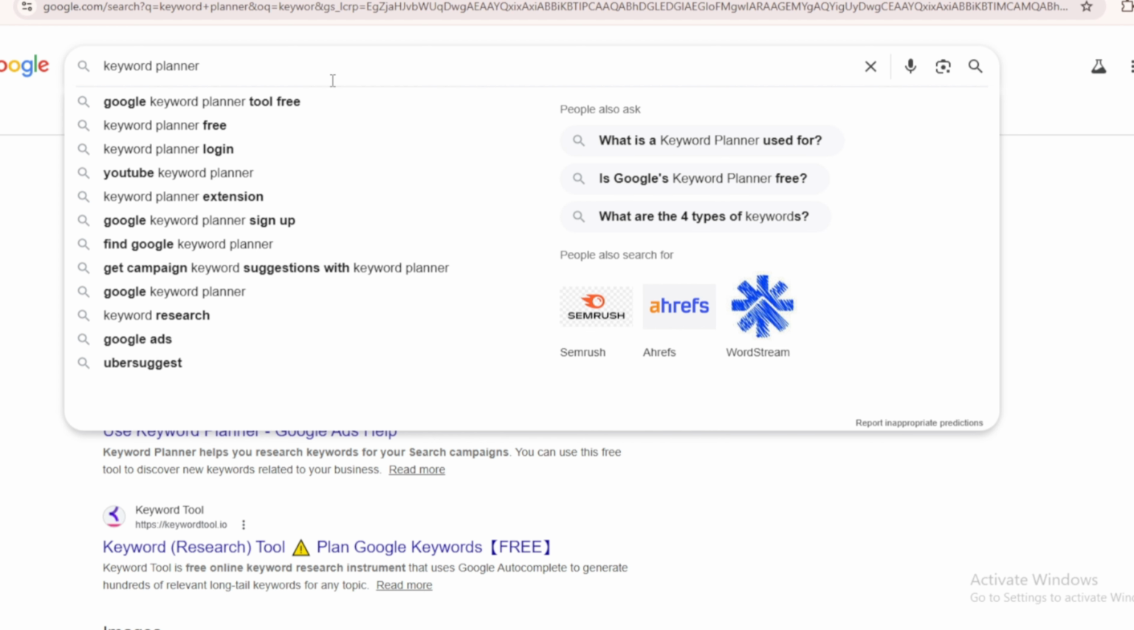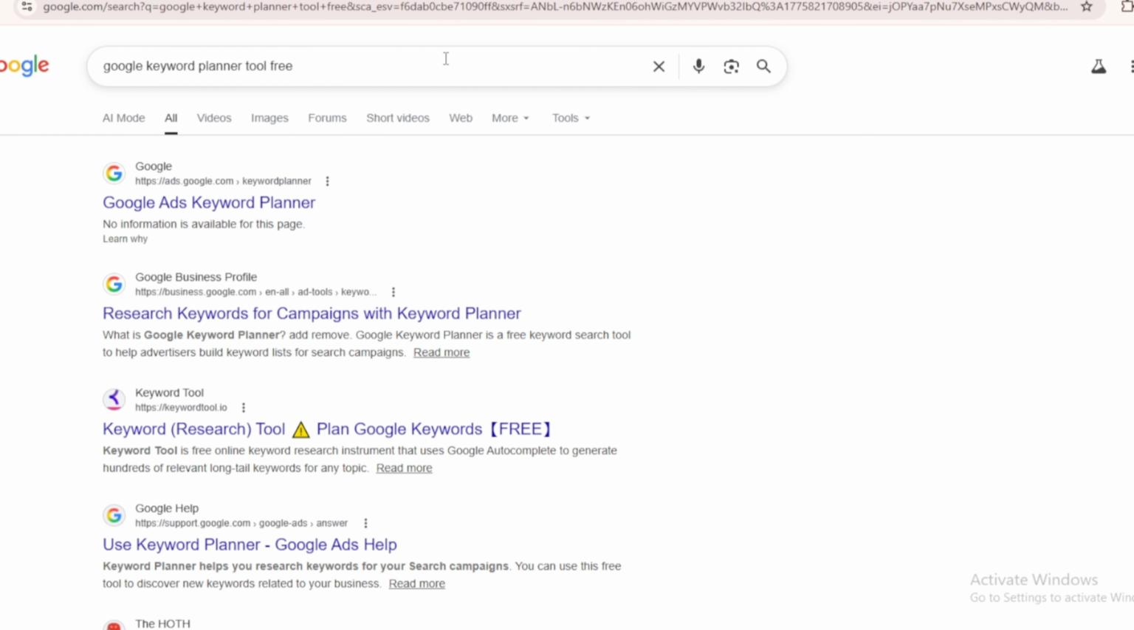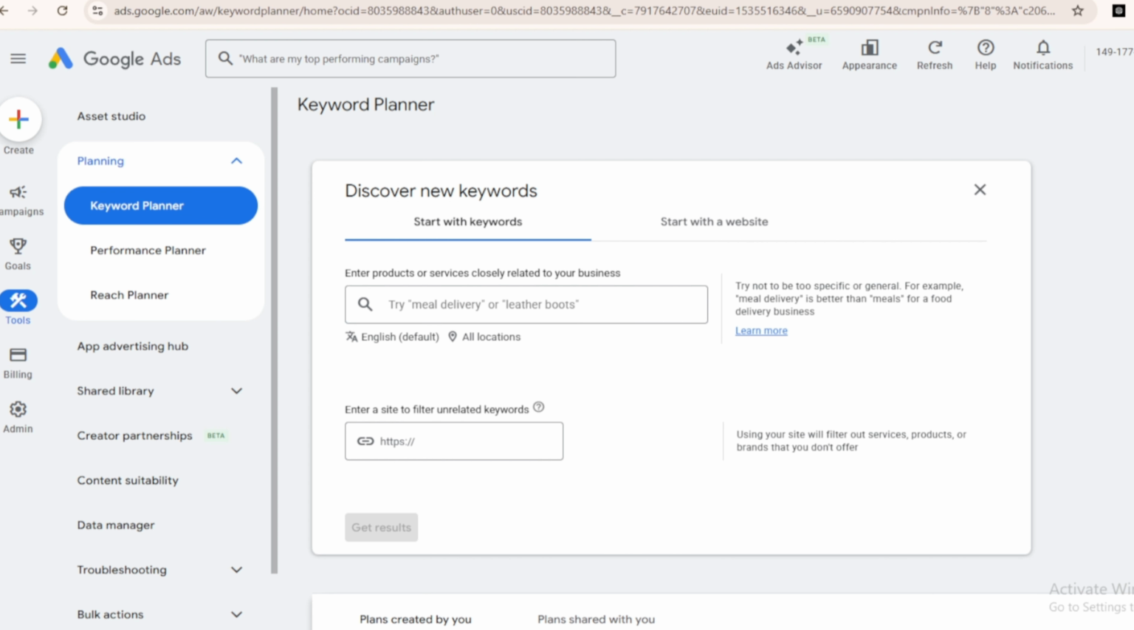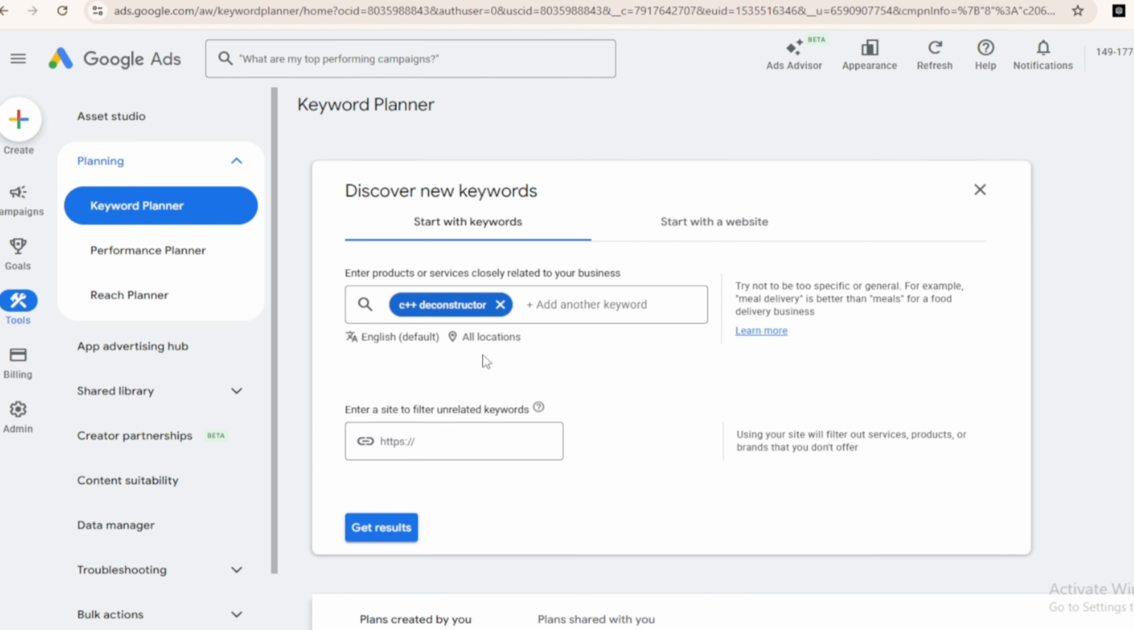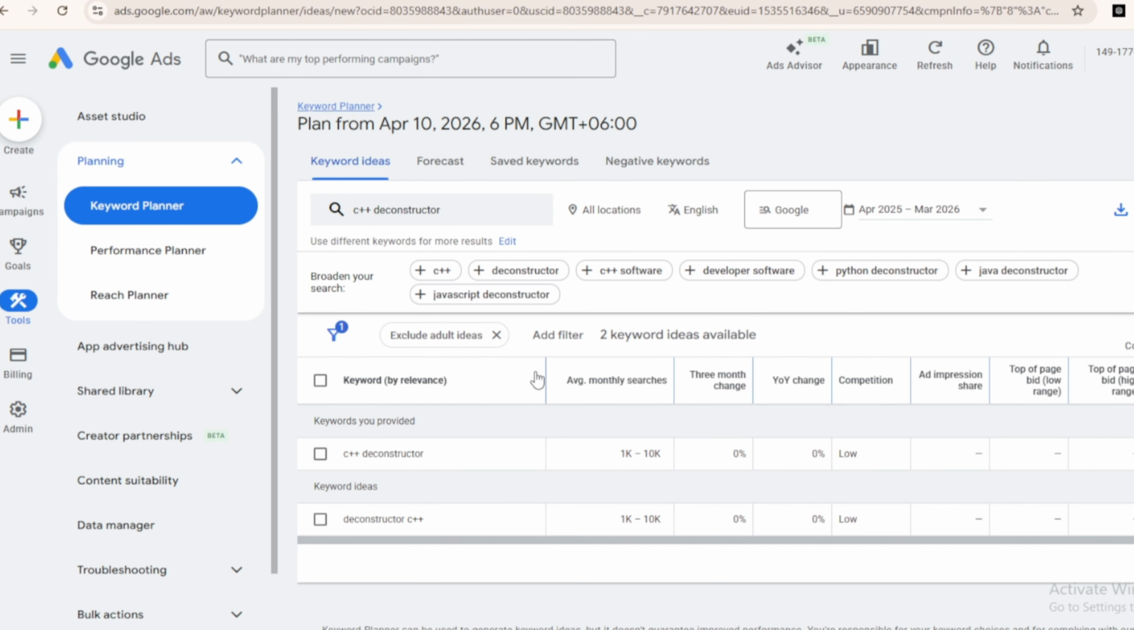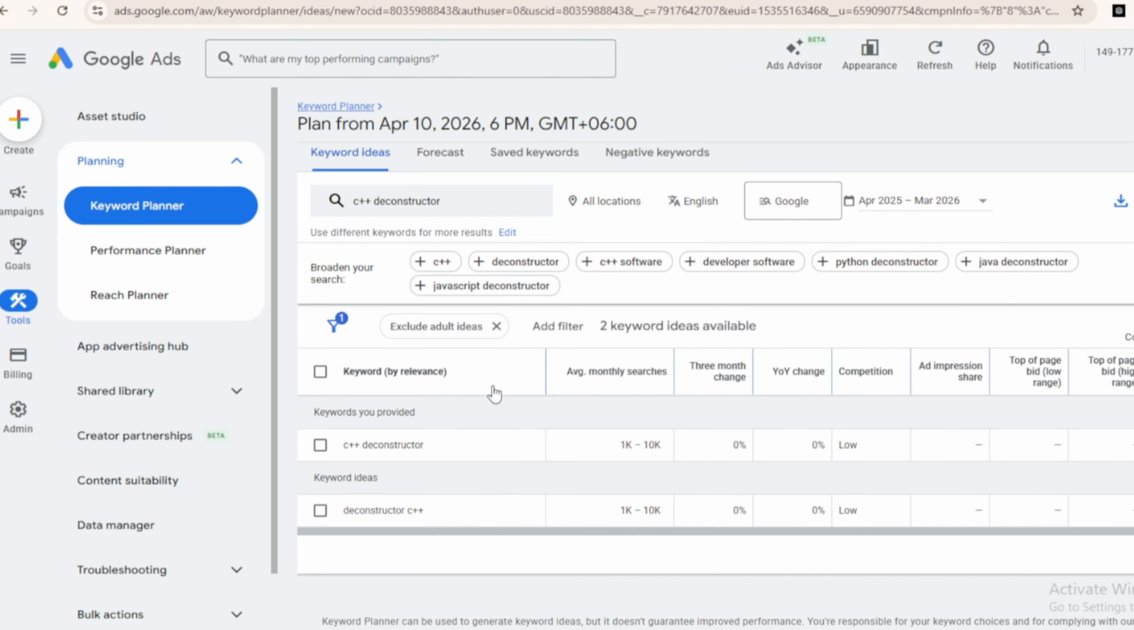The best way to see their search volume is Google Keyword Planner. You will come to this page by signing in. Click here for discover new keywords. Select all locations here and click here to get results. Here you can find out how many searches are made per month and about the competition.